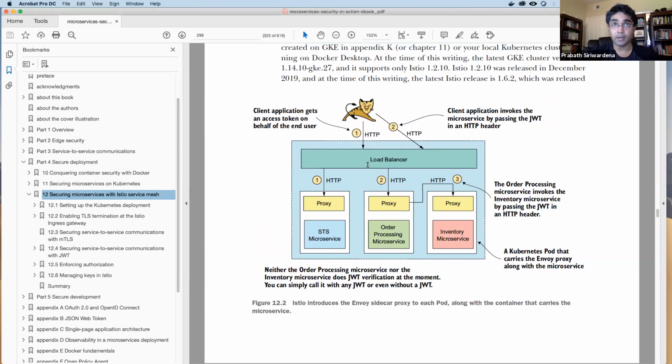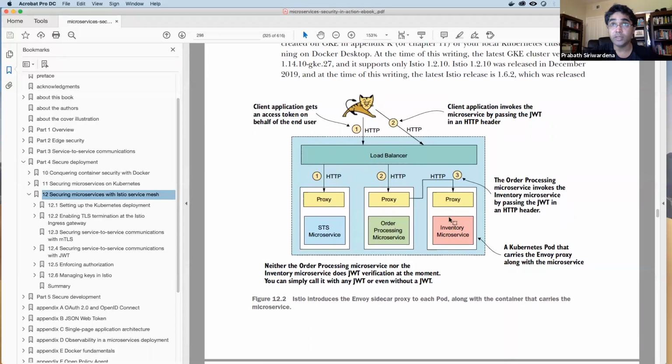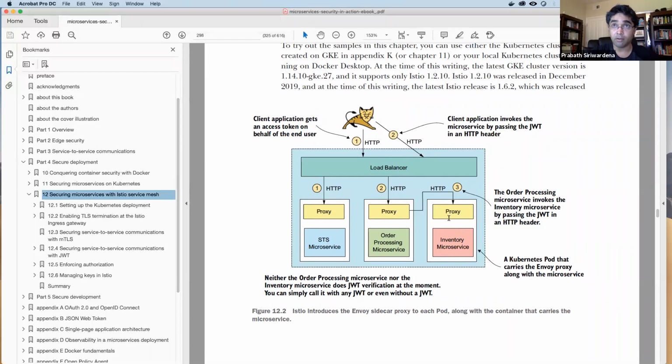So in our case, there is no load balancer. We invoke the STS microservice from our curl client, got a token, and then we talk to the order processing microservice. So this proxy is there already, and the proxy intercepts the request, but still this is HTTP. Then this talks to the inventory microservice, right? So if we are using Istio 1.5, then this is HTTPS MTLS. But before 1.5, this is just HTTP, right?